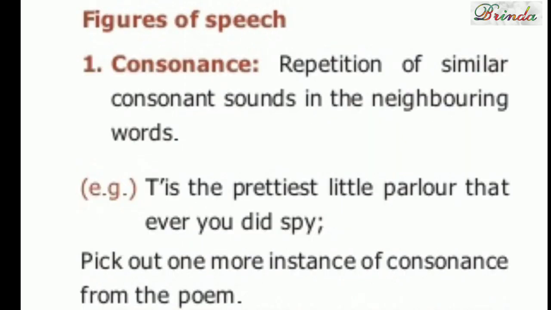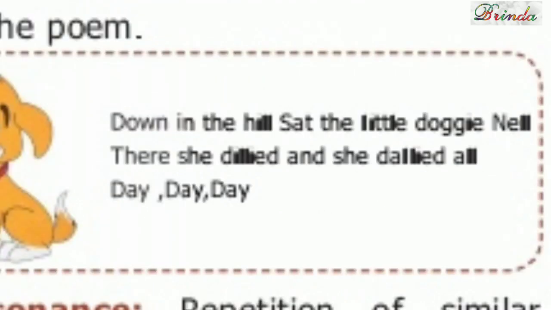Now moving on to some figures of speech. First one is consonance. Consonance means repetition of similar consonant sounds in neighboring words. It's the prettiest little parlor that ever you did spy. Down in the hill sat the little doggy Nell. There she drilled and she dialed all day.